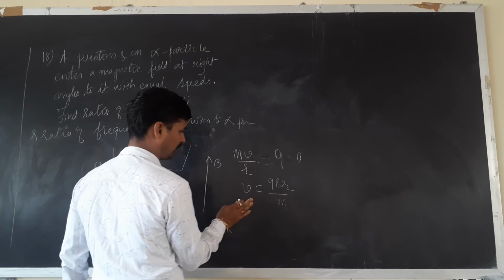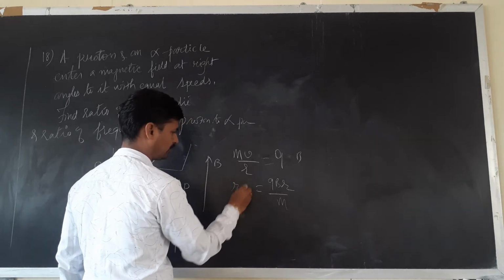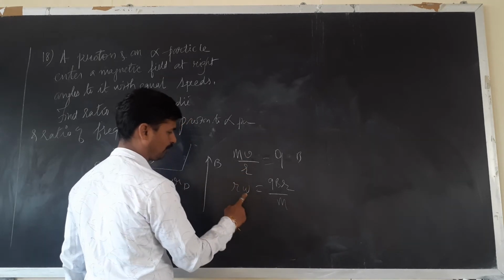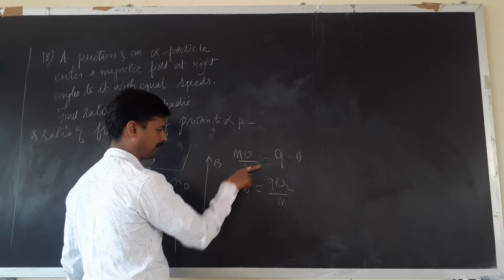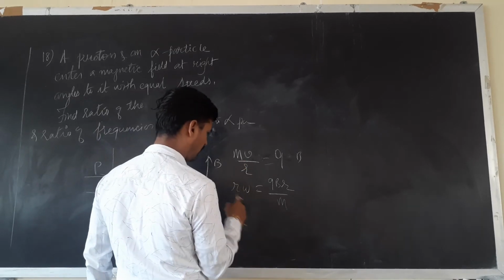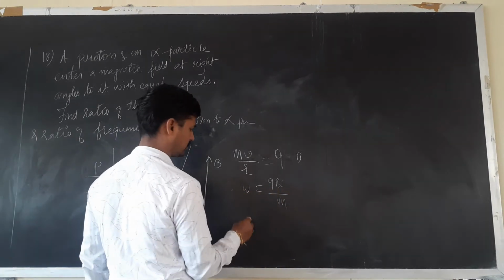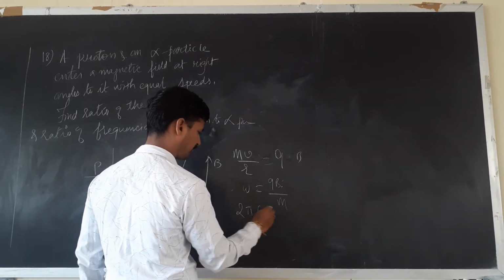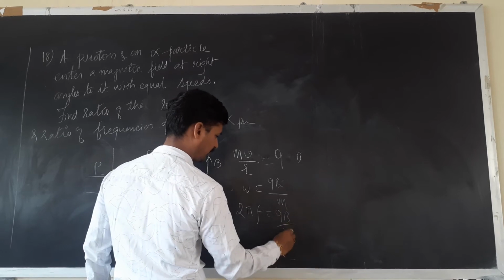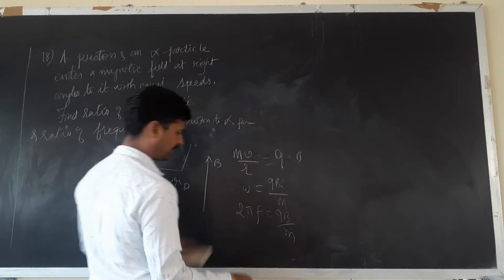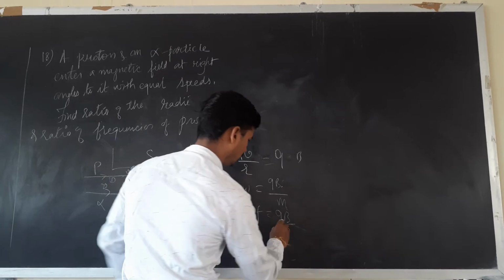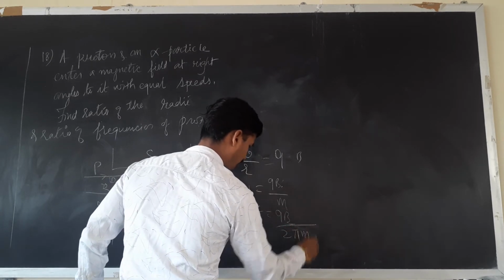But v is equal to r omega, as you studied last year. Omega is angular velocity, v is linear velocity. This r and this r cancel. But omega is 2 pi f. It will be QB upon m; taking the 2 pi here, f is QB upon 2 pi m.